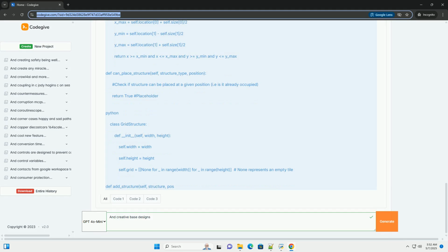6. Conclusion. Creating creative base designs with code requires a strong understanding of the underlying principles, a willingness to experiment with different design patterns, and a commitment to optimization and refinement. By carefully planning your base class, choosing a suitable structure representation, and implementing creative design techniques, you can create bases that are both functional and visually engaging. Remember to tailor these examples to your specific game and its requirements. Good luck.